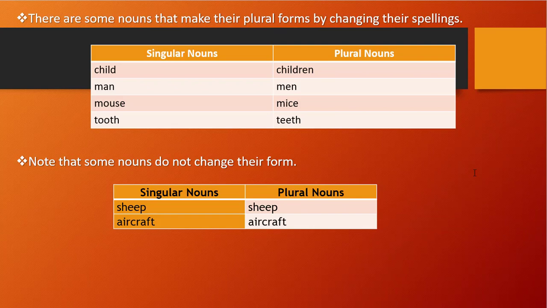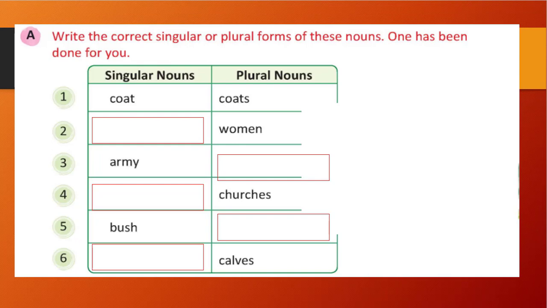So child, children, man, men, mouse, mice, tooth, teeth are changing spelling, and sheep, aircraft remain as they are, right? There are more, but here we are going to discuss this much only. So let's see the exercise part. Write the correct singular or plural form of these nouns. Okay, here what happened?